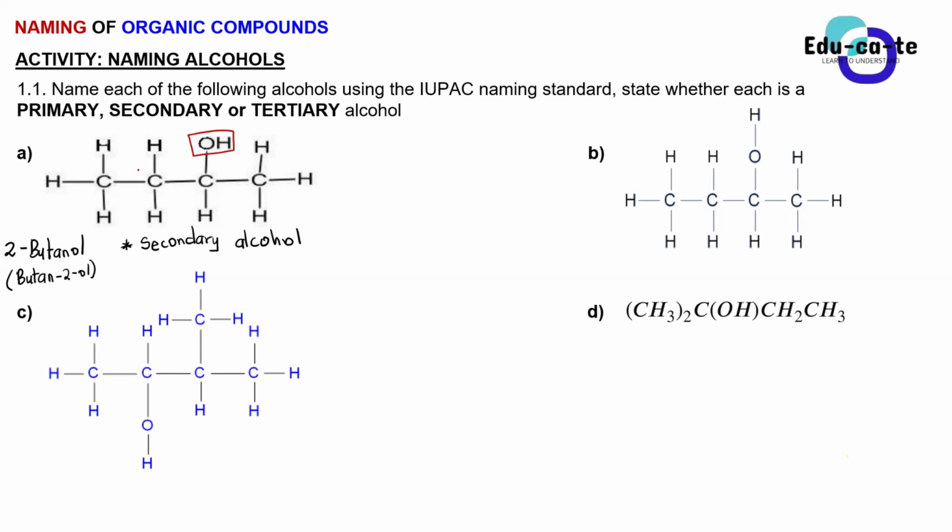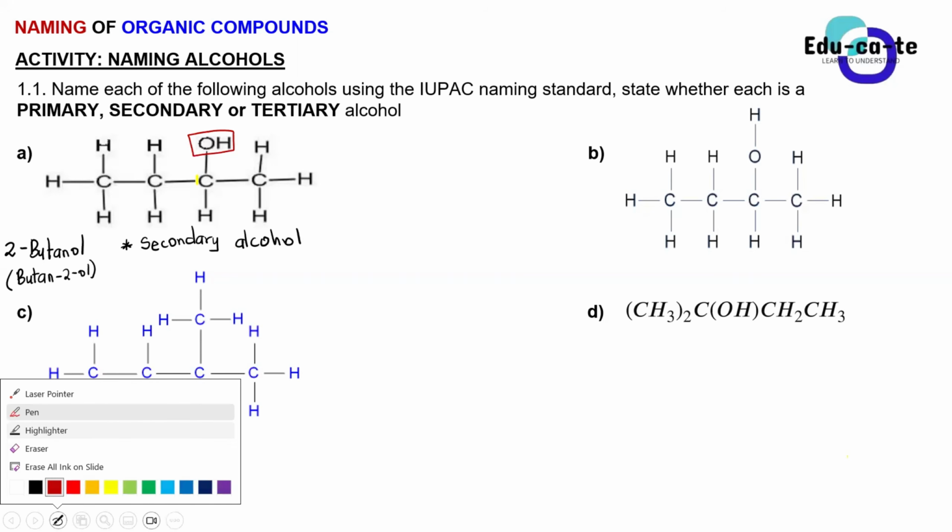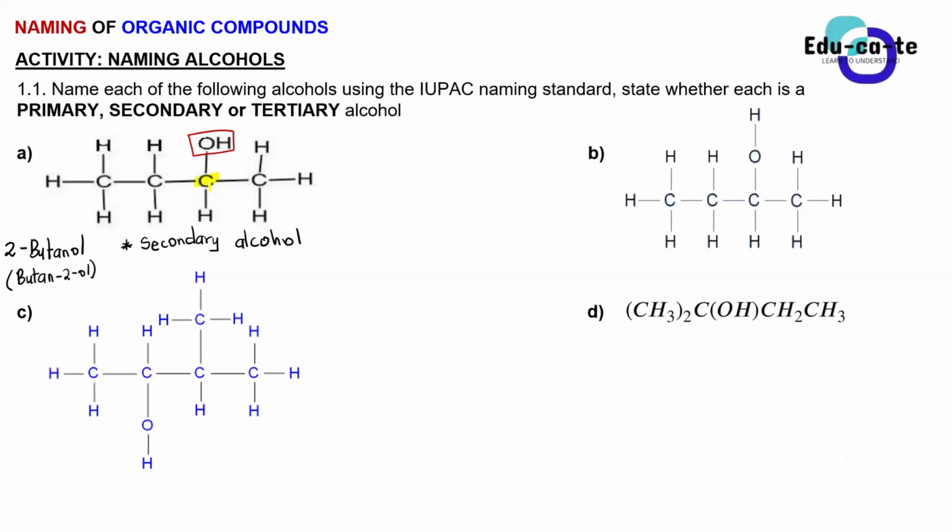You guys see that, right? I don't know why Sam didn't classify this as a secondary or a tertiary, but we'll find out later. This is a secondary alcohol because the carbon that is bonded to the OH group, or the hydroxyl group, is bonded to two other carbons next to it.